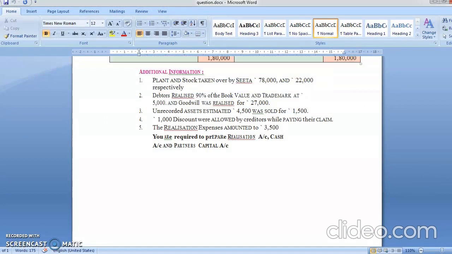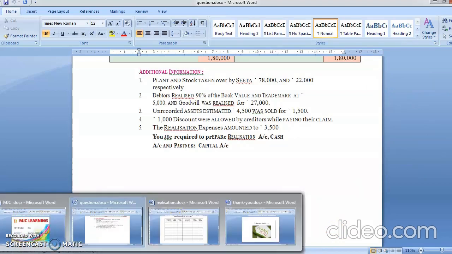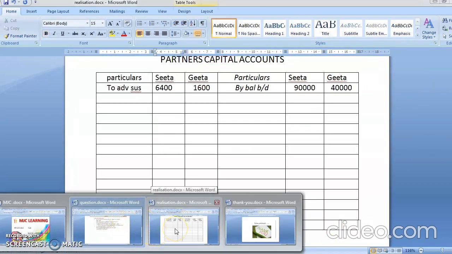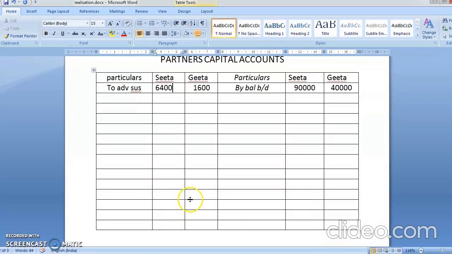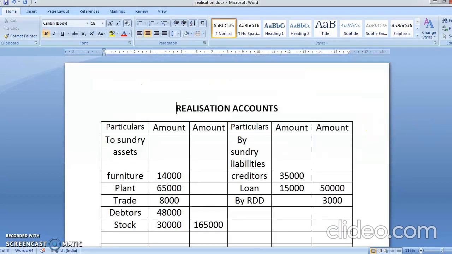Now plant and stock were taken over by Sita for 78,000 and 22,000. So what is the journal entry? When the partners take away something, what will be the journal entry? The journal entry will be Sita's capital account debit to realization account. So here you will get by Sita capital account.